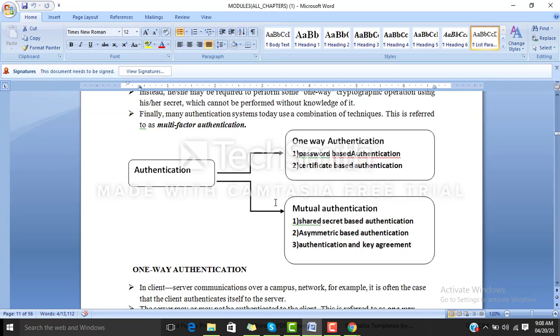Next is mutual authentication. Students, in one-way authentication, the server was authenticating the other side. It was only happening from one side. Whereas in mutual authentication, both have to authenticate themselves. In mutual authentication we have three types: shared secret based authentication, asymmetric based authentication, and authentication and key agreement. Let us understand these three in our next video. Thank you students.